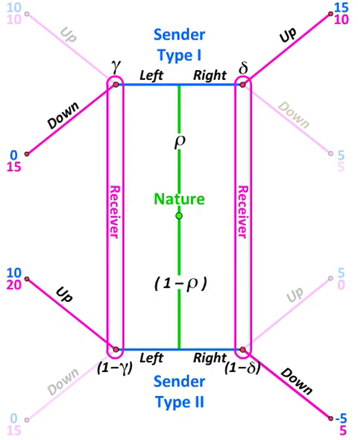This is because by going right, sender 1 will get either a payoff of 15 or 5, whereas by going left, with the receiver following by going down, the sender's payoff will be 0. The pooling strategy, left-left, can therefore not be sustained in a perfect Bayesian-Nash equilibrium if rho is greater than 0.5.